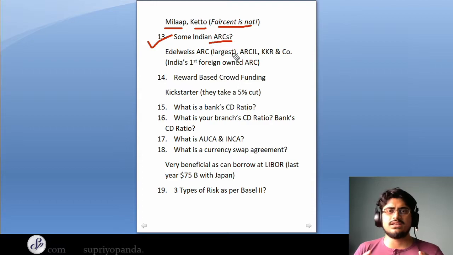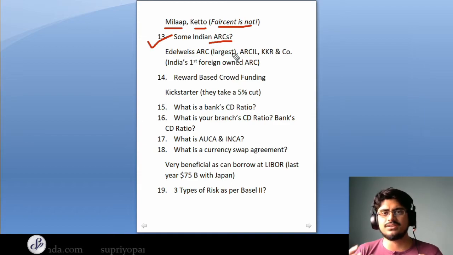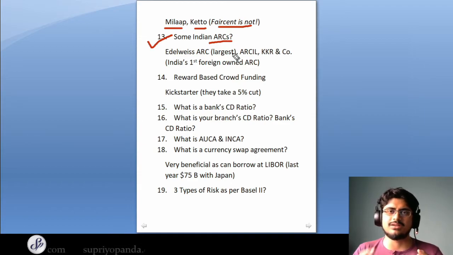Now, ARC means the Asset Reconstruction Company. Now, what is an ARC? An ARC is basically an institution that buys bad loans from the financial services companies or the banks, and they try and recover as much value as they can out of it. So for example, what happens in this kind of business is that the banks will be approaching the ARCs. So for example, there is a 100 crore loan on the books of the bank, and the bank is unable to recover its dues. So instead of pursuing that 100 crore loan, it decides that it can take a haircut and sell this loan for about 50 crores to an ARC.